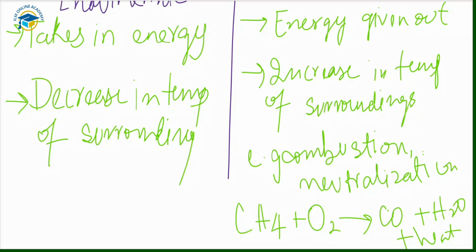The examples included in the endothermic reactions are thermal decomposition and photosynthesis. Photosynthesis is also an example of this.